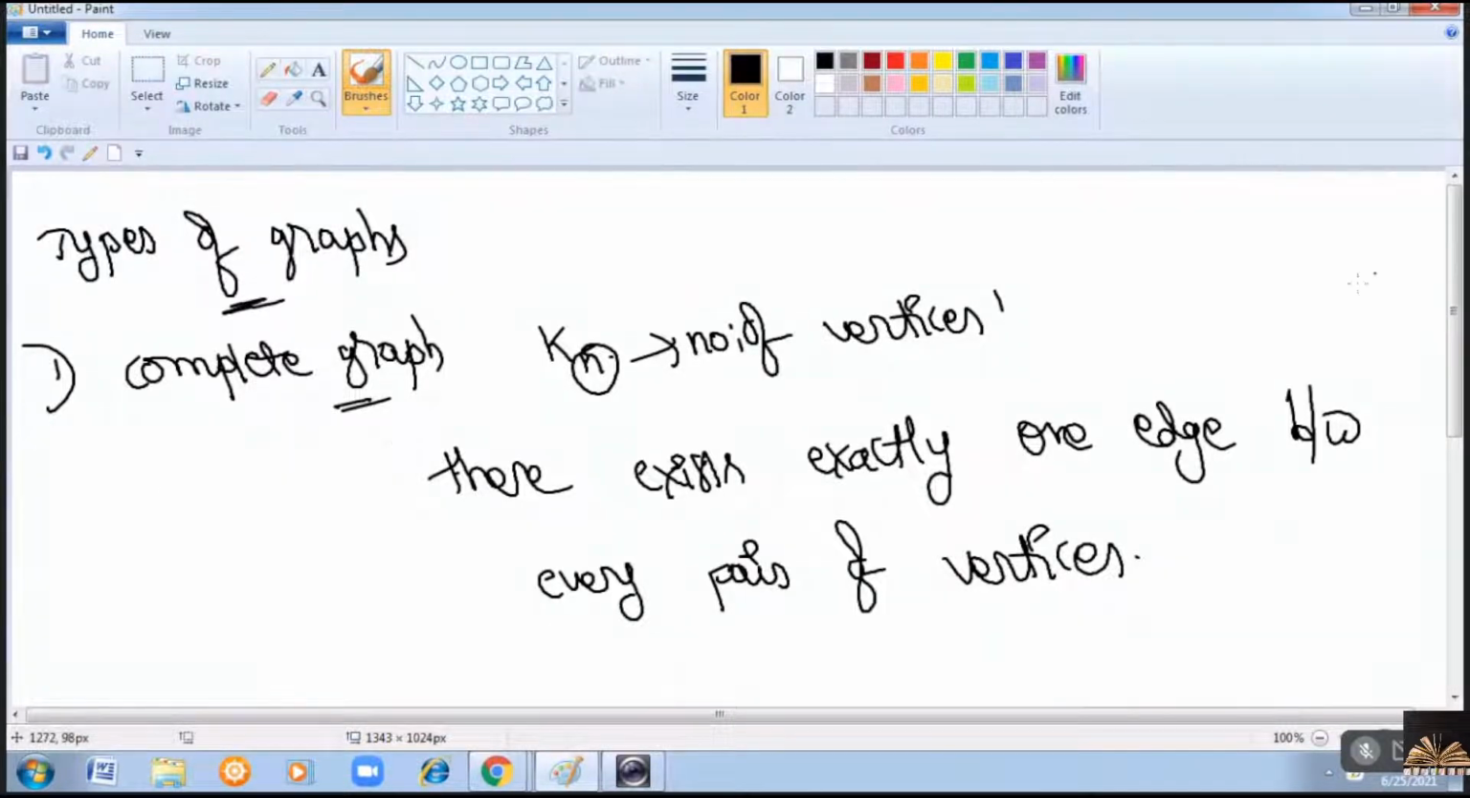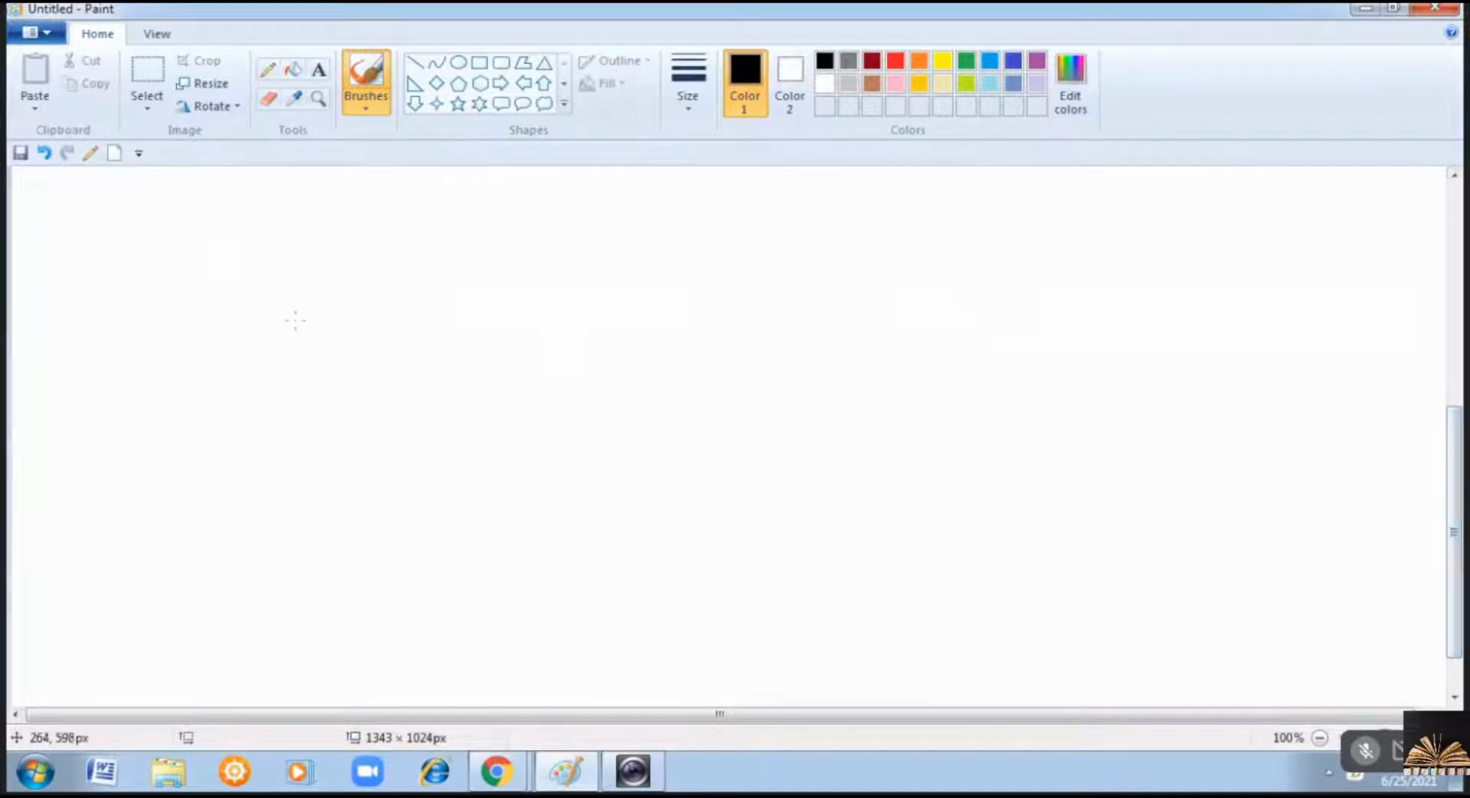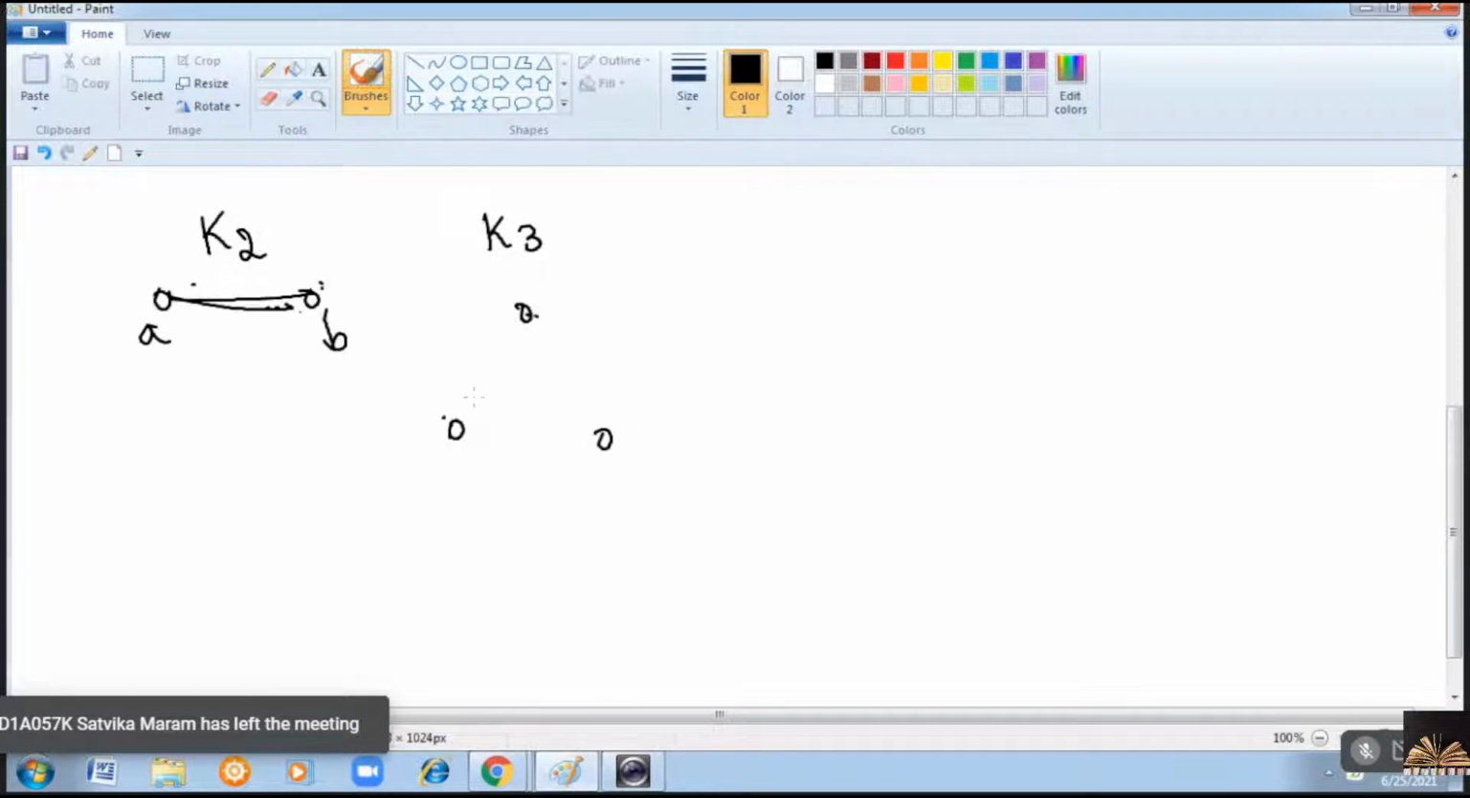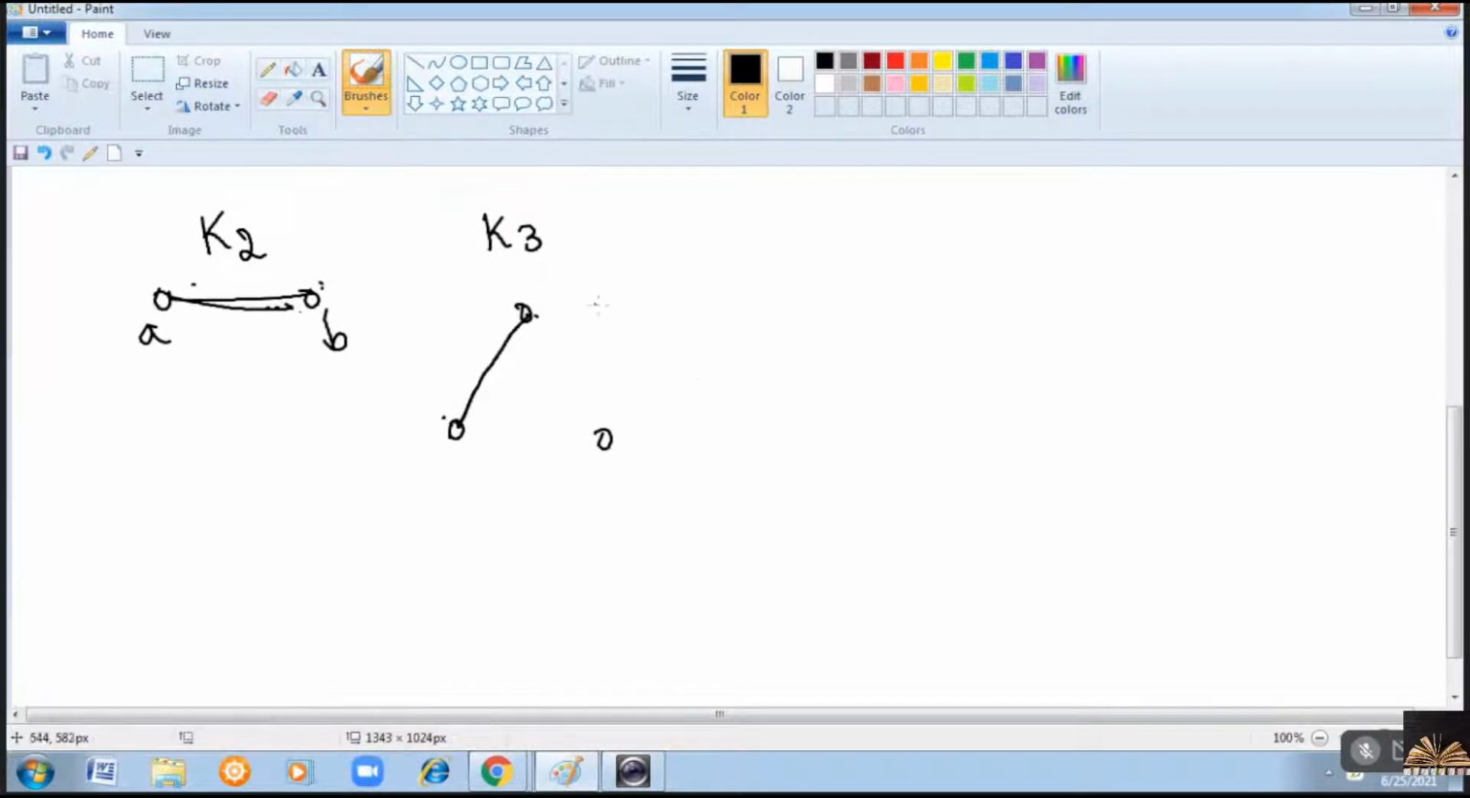So, consider one example. Consider there are two vertices. Then we'll represent it as K2, right? Now, between this pair, between A and B, there should exist exactly one edge. Yes, so it is known as a complete graph with two vertices. Similarly, if the number of vertices are 3, between every pair of vertices, there should exist exactly one edge. So, between this pair, there should exist an edge. Between these two, there should exist an edge. So it is a complete graph with 3 vertices.